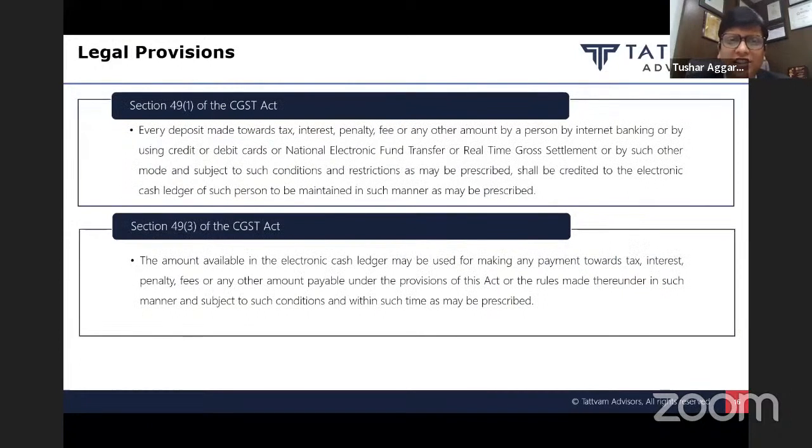Even the way section 49 is drafted, it is very clear. If we see section 49(3), the amount available in the electronic cash ledger may be used for making any payment towards tax, interest, etc. So if you have deposited something in your cash ledger, it is not a payment. If there is a delay in filing of 3B, you will have to pay interest on the delay in filing of 3B to the extent of liability paid through the cash ledger.